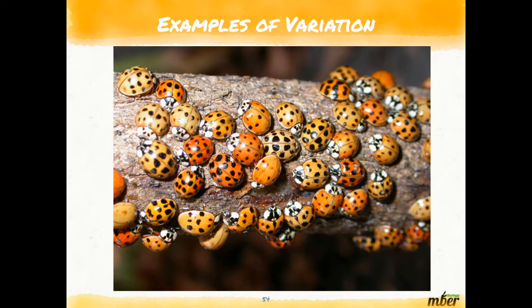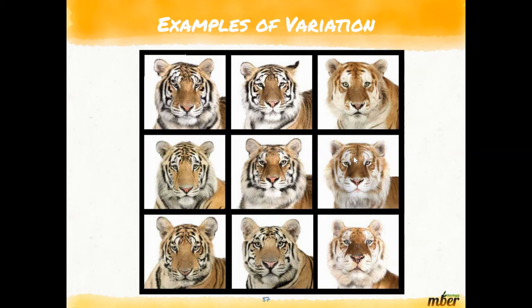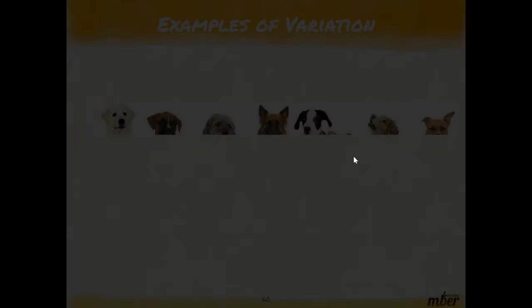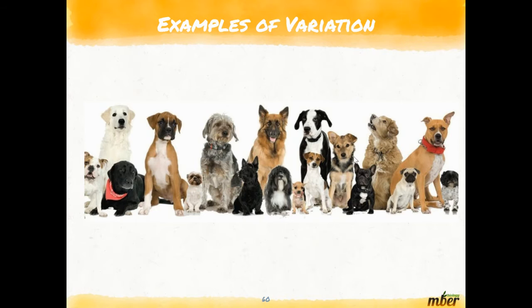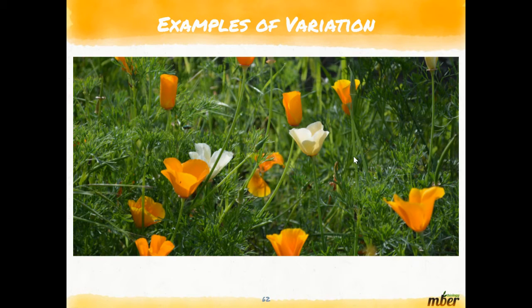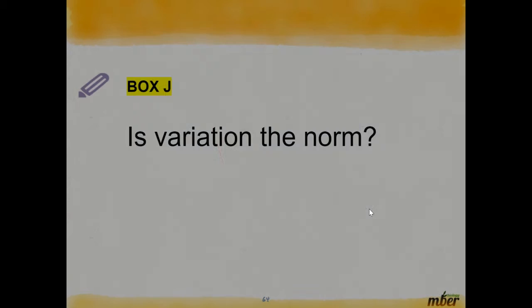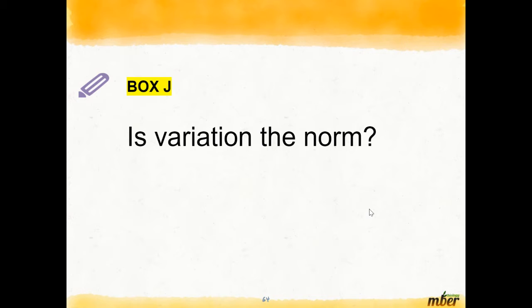Okay, so we have some examples of variation. We have different ladybugs, different birds. I'm going through these quickly, but just at a glance, you can see huge amounts of variation in these species. Look at frogs, dogs, kittens, puppies, tomatoes. So box J, is variation the norm? What do you think? Yes, no, maybe so. Hopefully you write down yes.